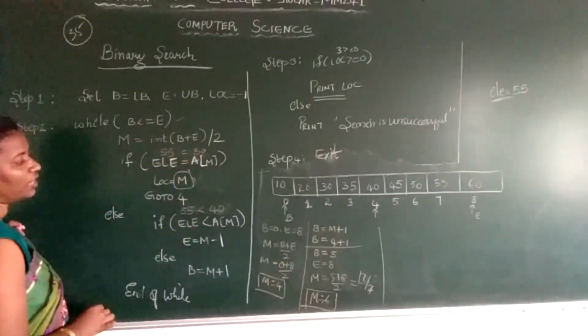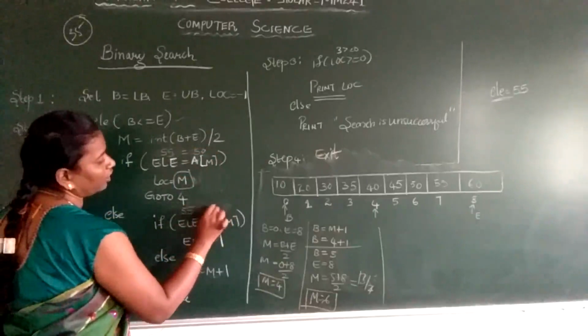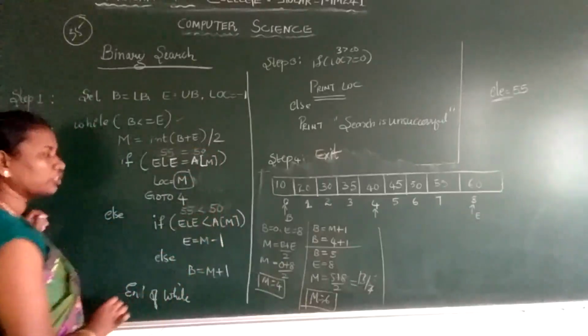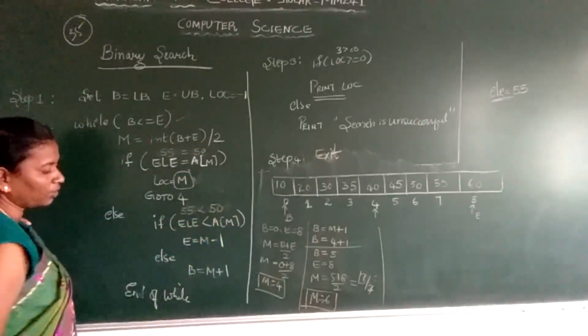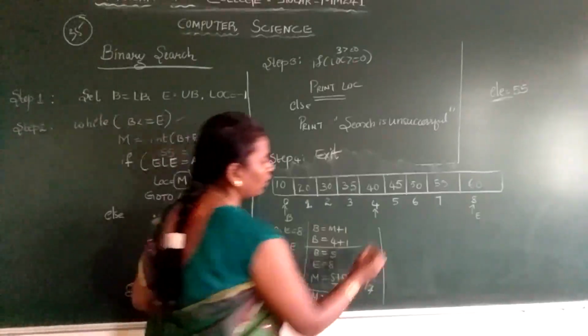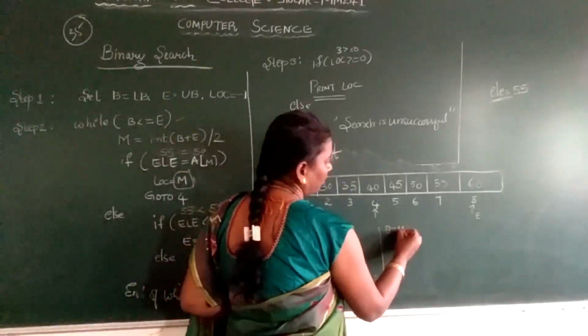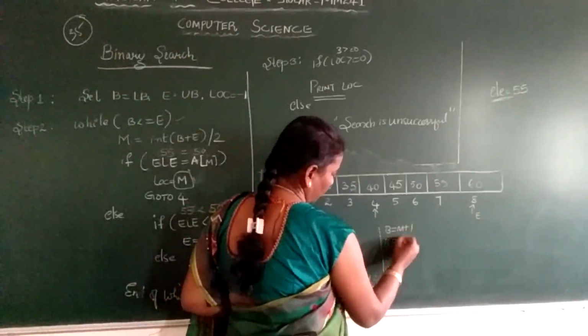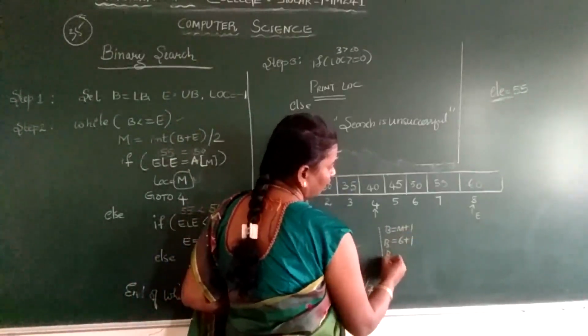No, your condition fails. 55 less than 50? No, your condition fails. 55 is not less than 50. Again your beginning will change to mid plus 1. What was your mid? Your mid was 6. 6 plus 1. So your beginning will be 7.